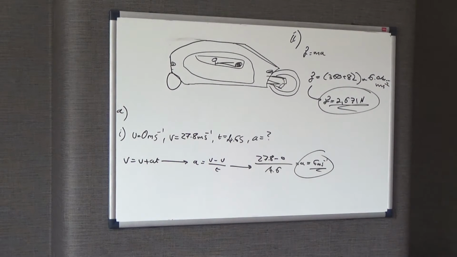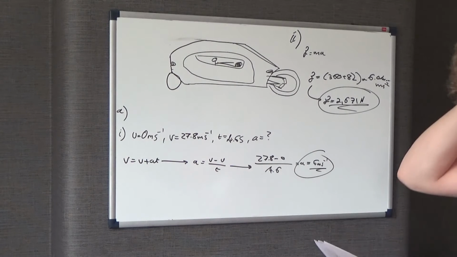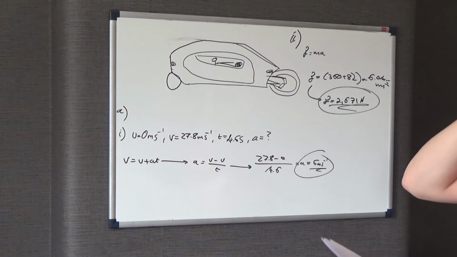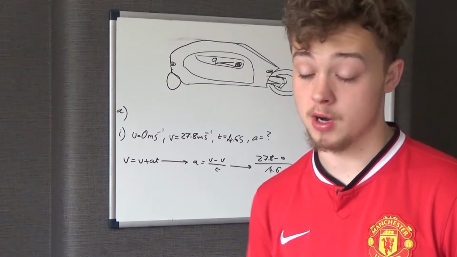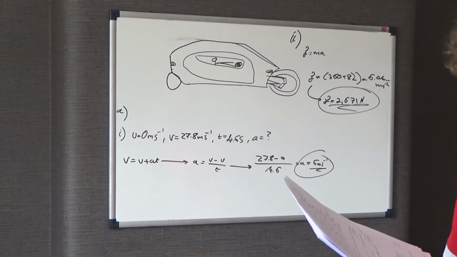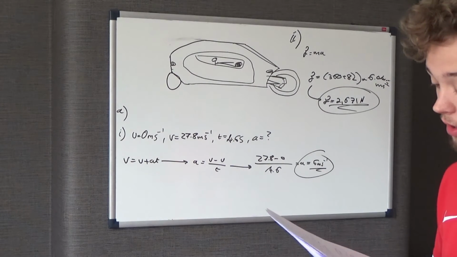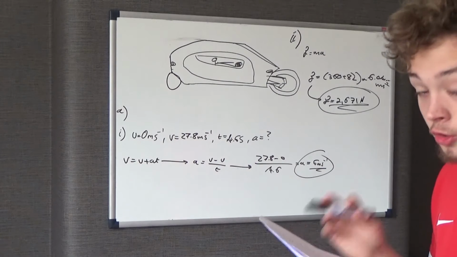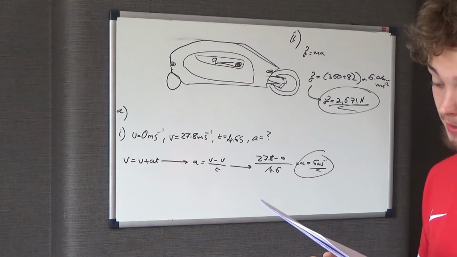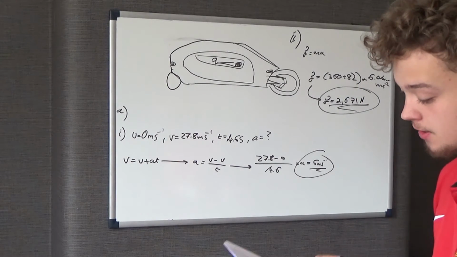Okay, so that's the answer for part 2. Right. Okay, so this next part, question 3b, it's a long-winded one. Again, it's worth 3 marks though, so it's worth answering. It says, state and explain how the horizontal forward force on the vehicle has to change for constant acceleration to be maintained from rest to 27.8 meters per second.